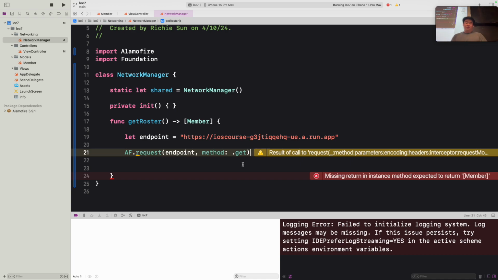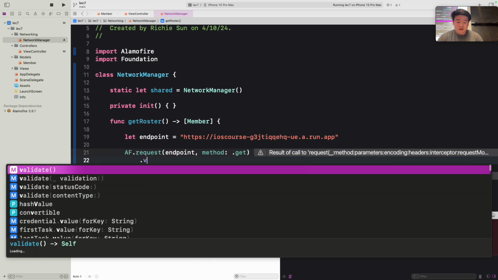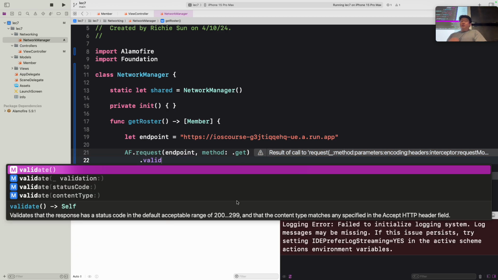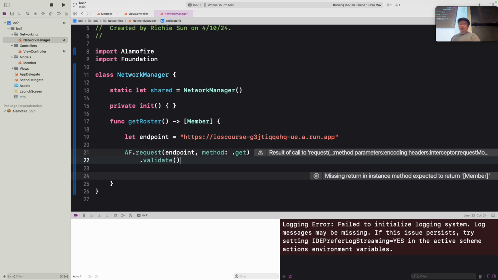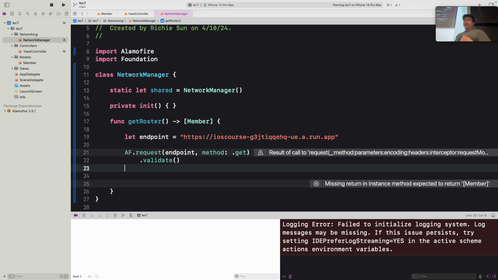So what we want to do is validate that our result is going to be a 200, which means success. Any other thing is either informational or an error, so we don't want that. As you can see in the specification here, validate ensures that our result is filtered so that it is within the acceptable range of 200. That ensures that our request is successful, and we'll do information based on that.